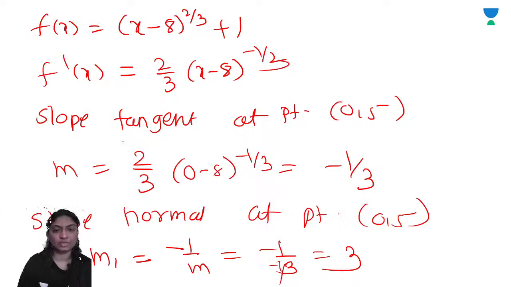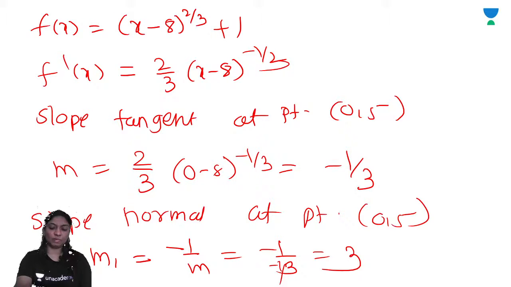Just put the value x is equal to 0 and you get minus 8 raised to minus 1 by 3. So 2 by 3 into minus 8 raised to minus 1 by 3. Cube root of 8 is 2, so the 2s cancel out. The slope of the normal is m1 is equal to minus 1 by m.